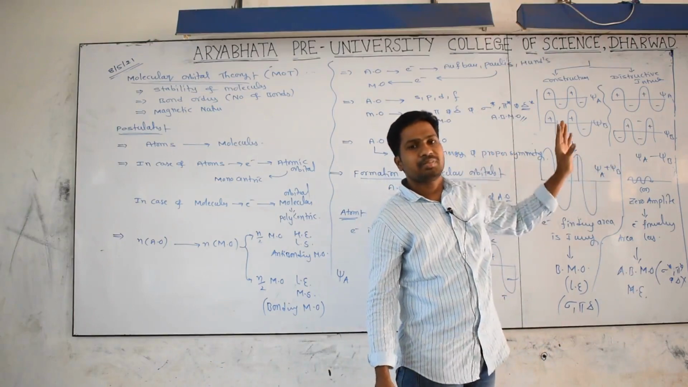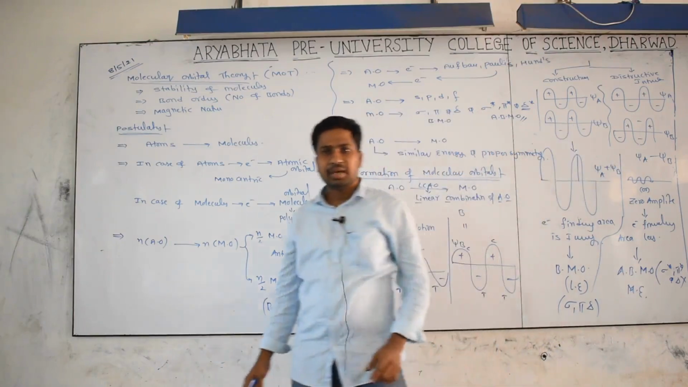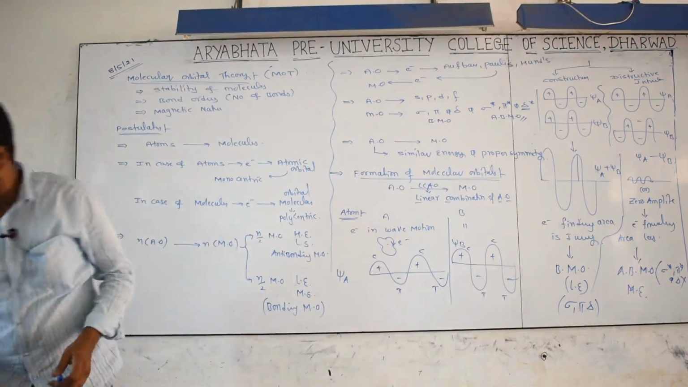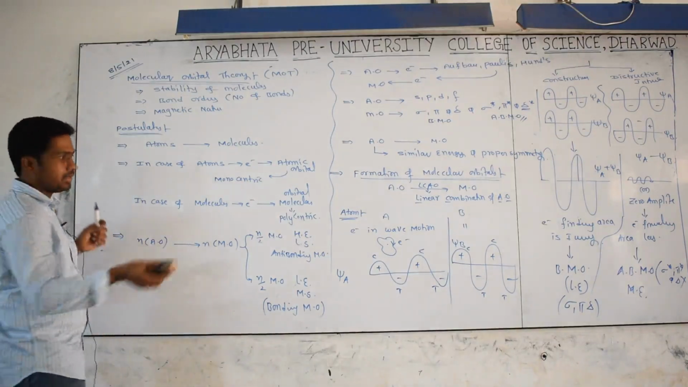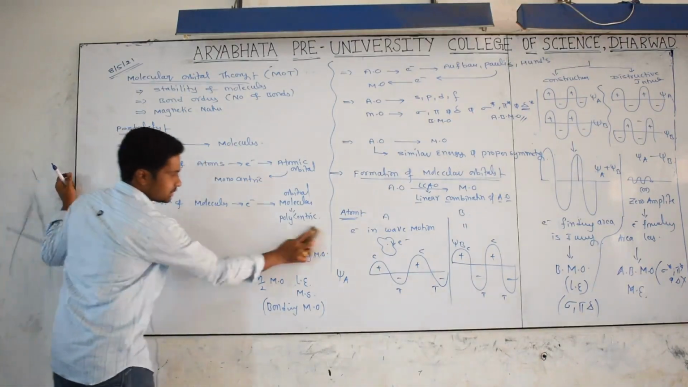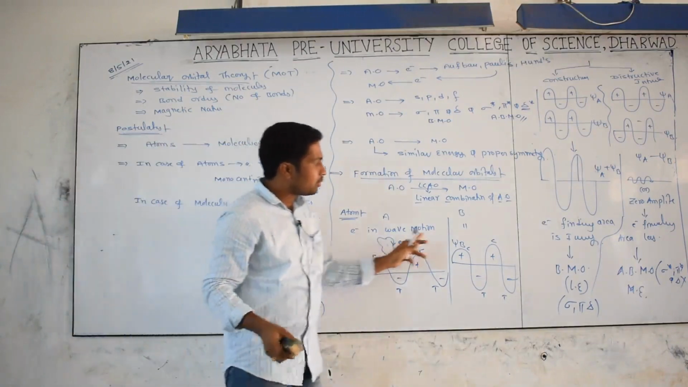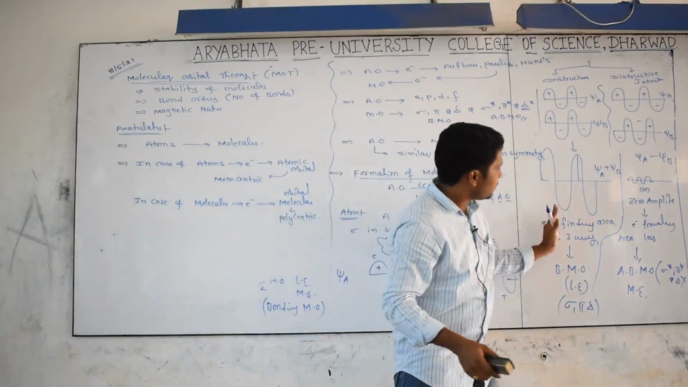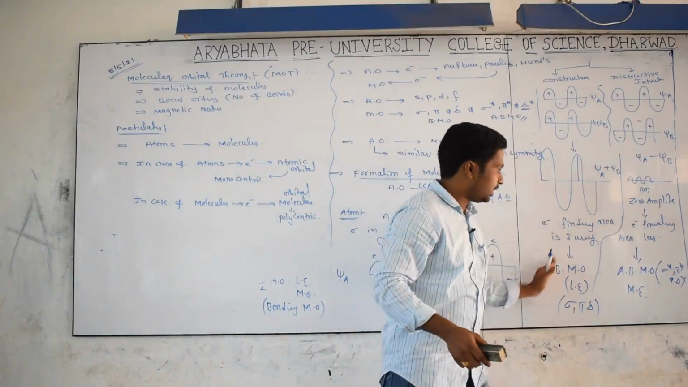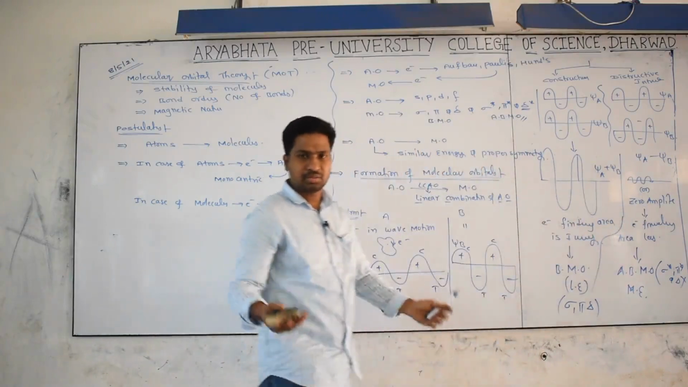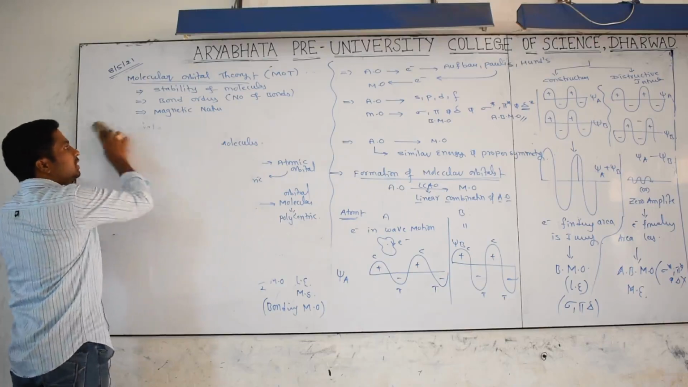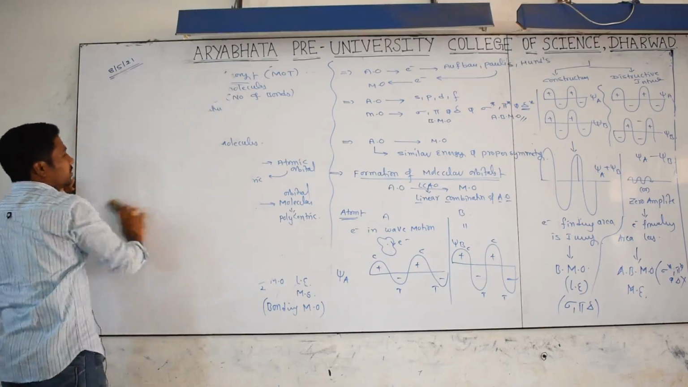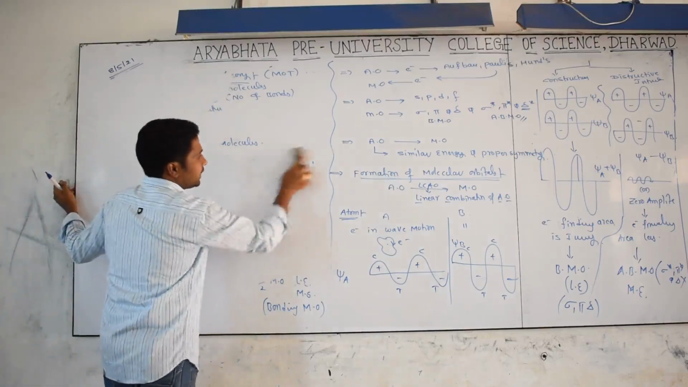Constructive is psi A plus psi B, destructive is psi A minus psi B. You already know psi is the representation of the wave function. Did you get it? Yes. Now I will tell you some other things. When two atomic orbitals combine, we get two molecular orbitals, one bonding and the other anti-bonding. That's why we say that however many atomic orbitals are combined, we get the same number of molecular orbitals.